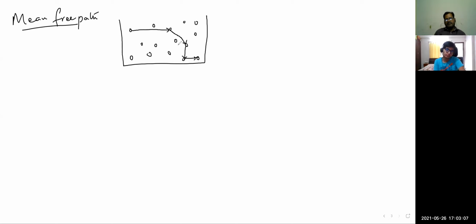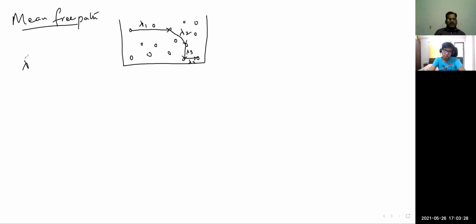Anyway, before the first collision it travels a distance λ1, then λ2 before the second collision, λ3 before the third, λ4, and so on.